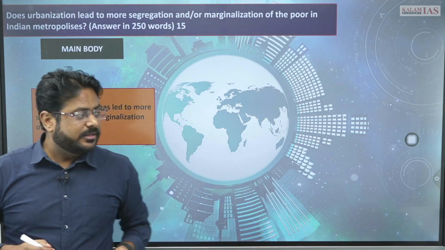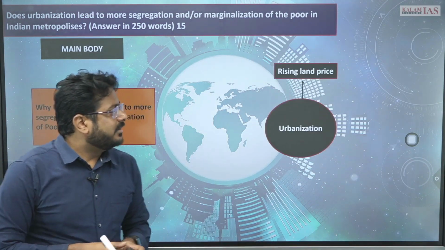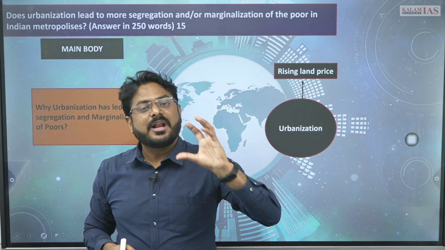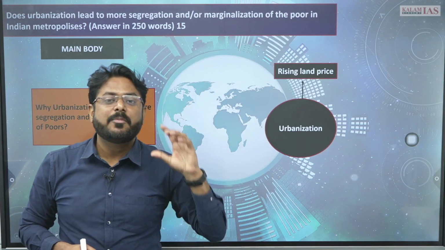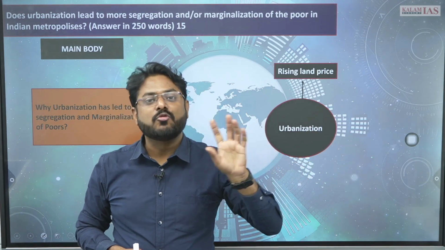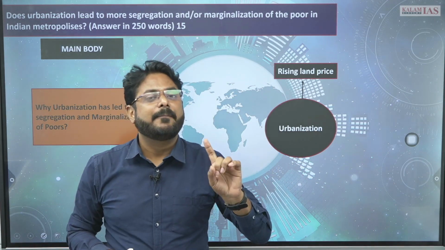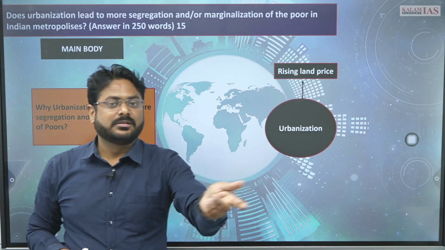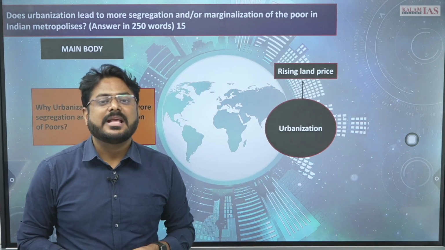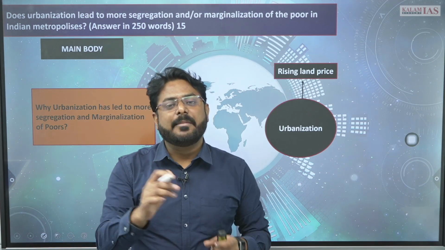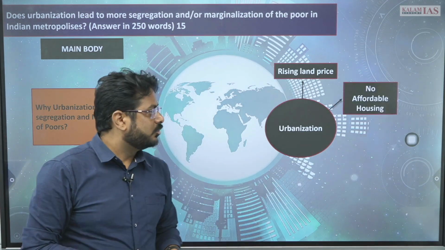So what can you write? You can write that there is rising land price, and when the land price is rising, who can afford all these lands? Only the rich people, not the poor people. Poor people do not have enough money to buy the land. So land owning is segregated and marginalized, right? Some small section of the people is having a larger portion of the land, so that is there.